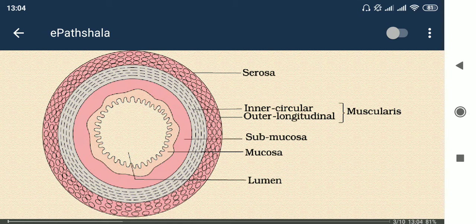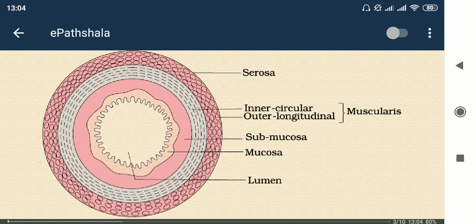First is the mucosa. Mucosa has mucus secreting cells. If we take some part of the intestine, we will be able to see some mucus inside the intestinal tract. That is secreted by the mucosa layer.